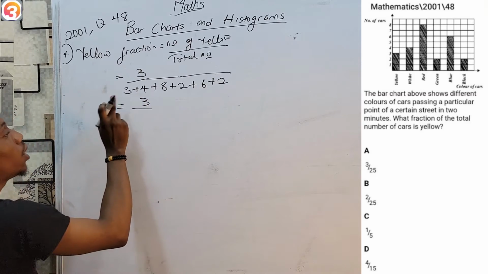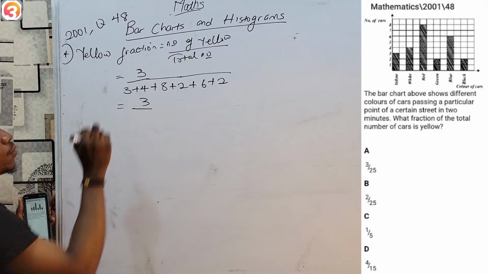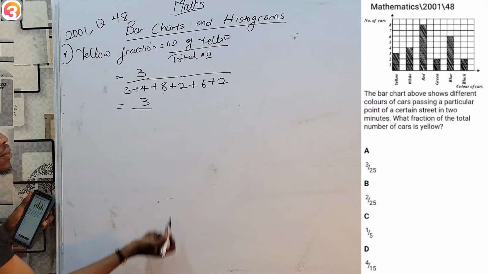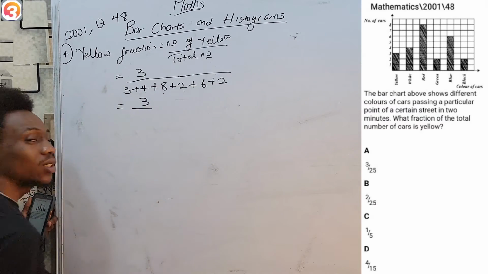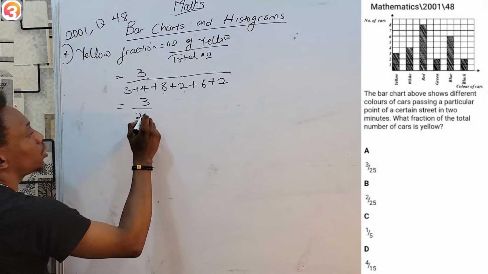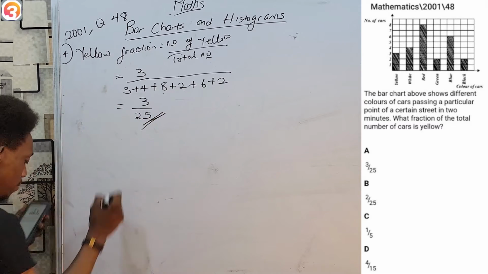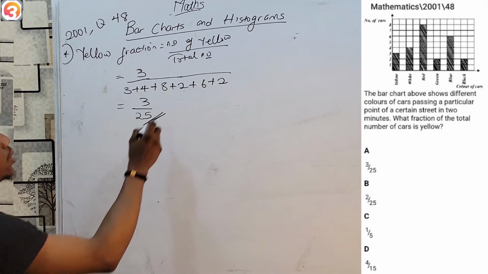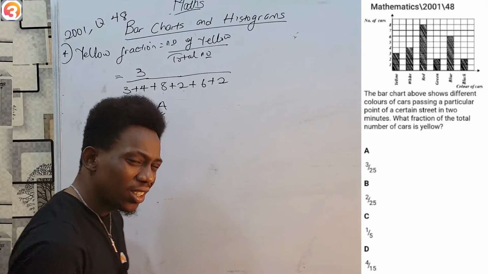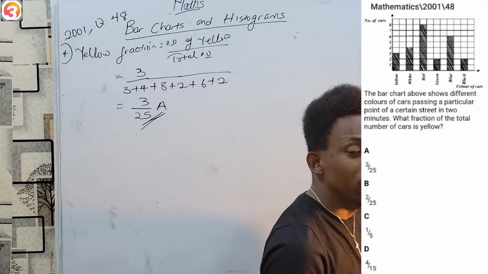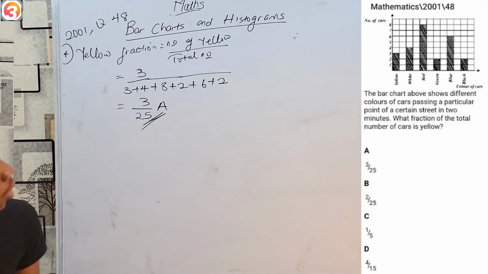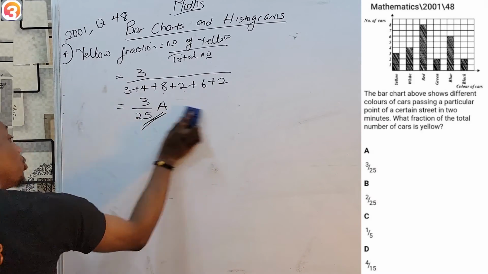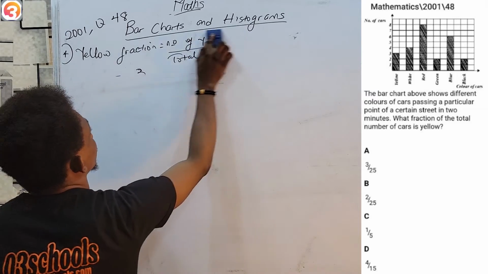So 3 over, let's do addition. 3 plus 4 is 7, plus 8, 15, plus 2, 17, plus 6, 23, and plus 2 again is 25. And that is option A. So you see, very, very easy. Very rudimentary.